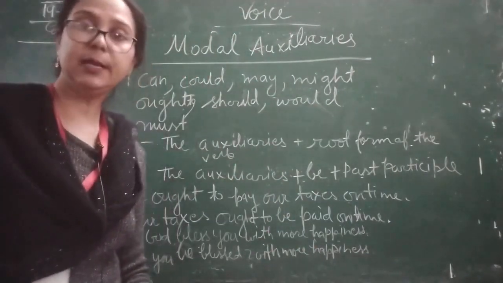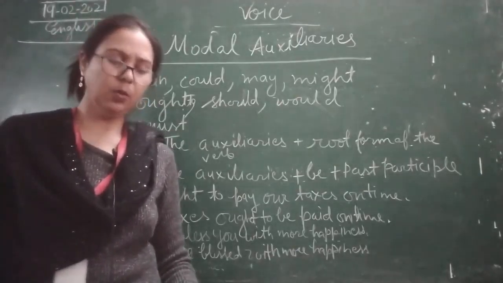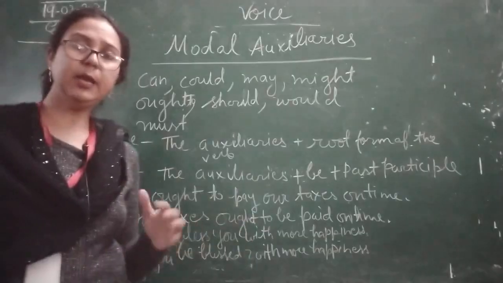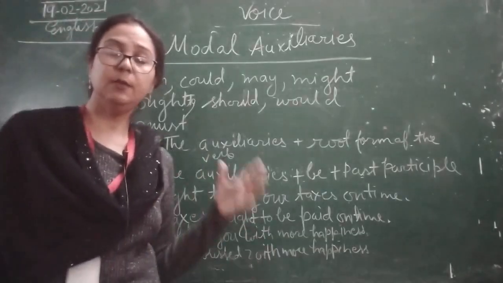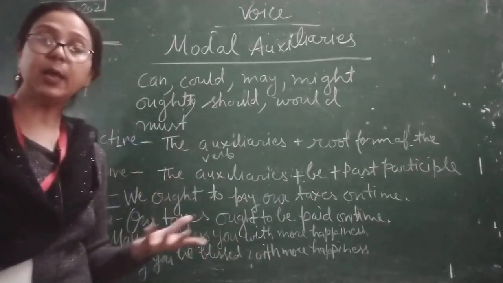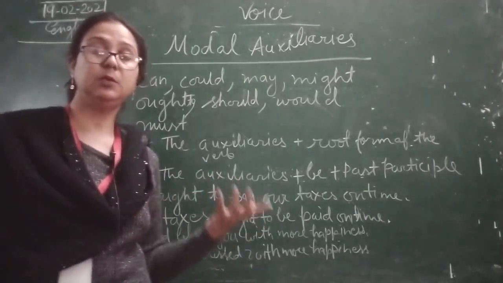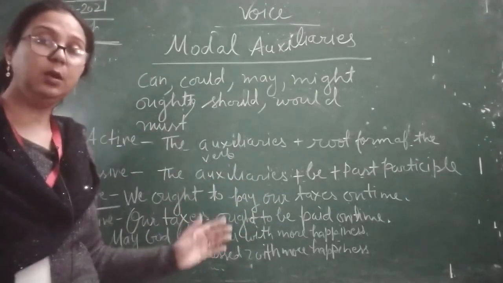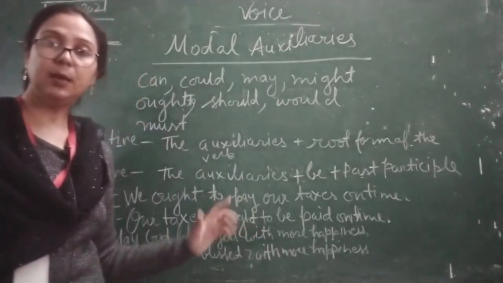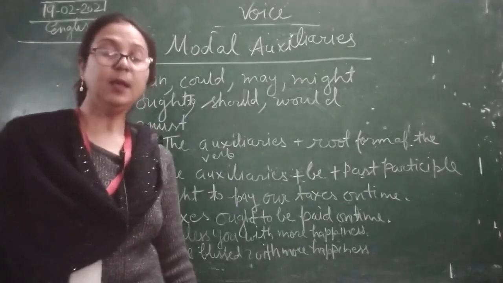So I have solved this exercise based on modal auxiliaries. Simple thing, only this much. These rules, just write them down in your diary and complete the exercises, because this is very important. If you are not able to understand the rules, how can you convert the exercises? So children, it is a must to write down all the rules in your notebook. We will be continuing the same topic, active to passive voice, in our next video also. Till then, bye bye and take care.